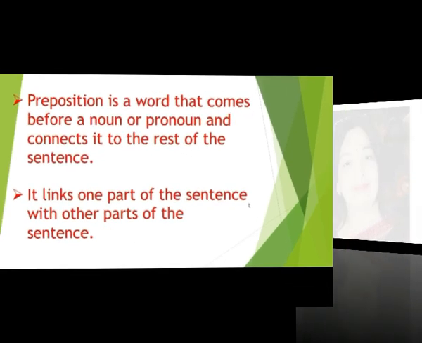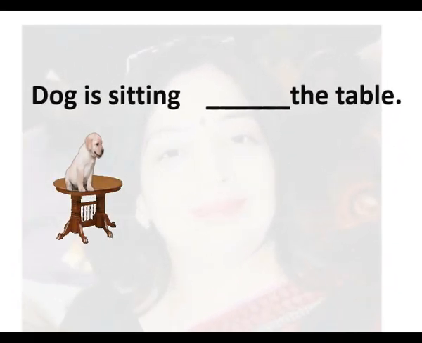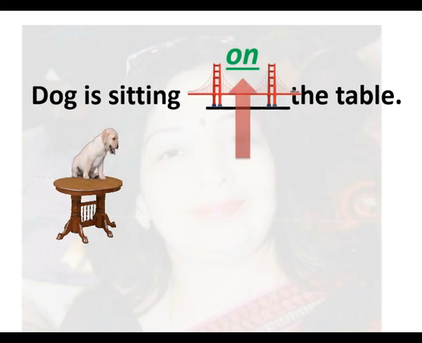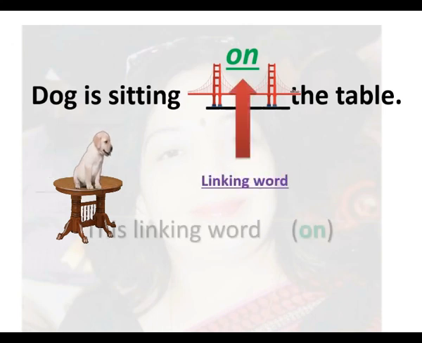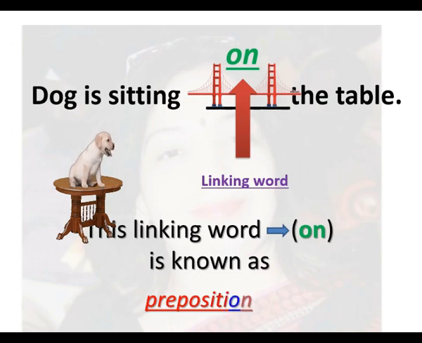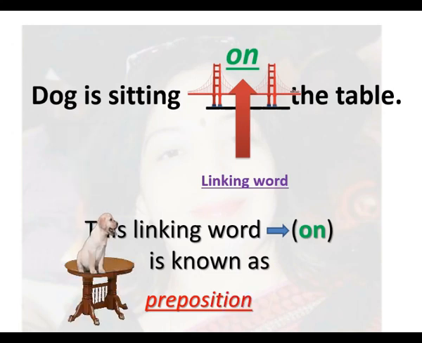So children, let's understand the preposition with some examples. Here you can see a dog and a table. And where is the dog sitting? Yes, dog is sitting on the table. On means ऊपर. Here on is a linking word. This linking word on is known as preposition. Yes, you are right. It answers the question, where is the dog sitting? It describes the position of the dog.